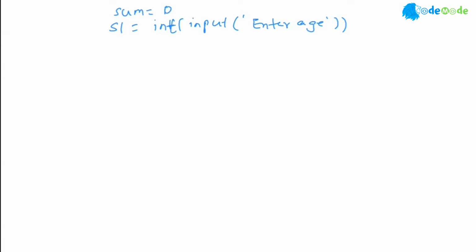We also create another variable called count, CNT, and we'll say count equal to 0. So in the beginning, our sum is 0 and count is also 0. You need these 2 fields to calculate average, because average is sum divided by count. This is your core algorithm.